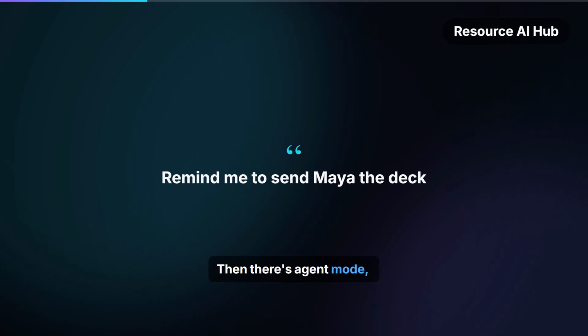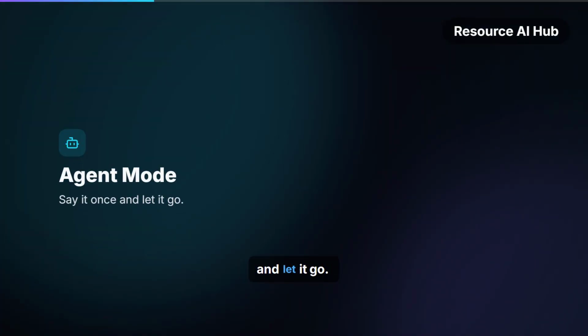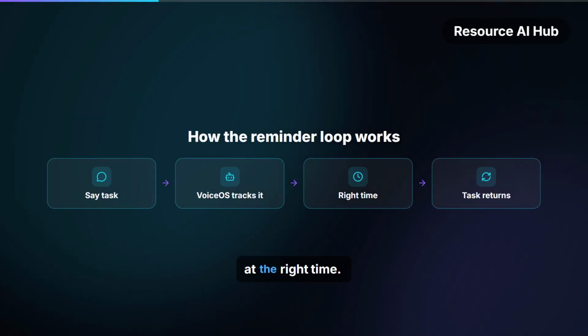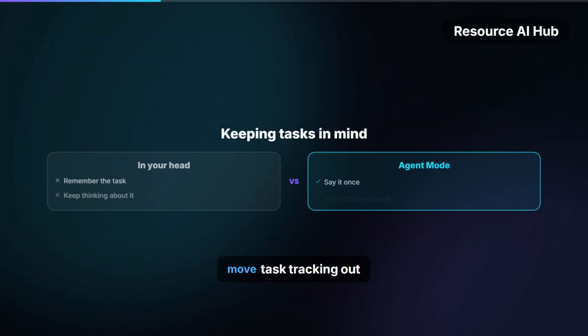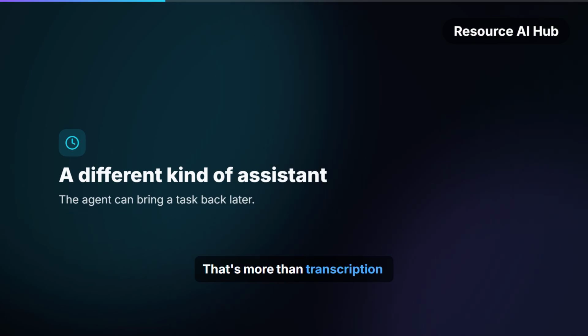Then there's Agent Mode, illustrated with "Remind me to send Maya the deck." Agent Mode is presented as a way to say a task once and let it go. VoiceOS says it keeps track of the task and brings it back at the right time. The idea is to move task tracking out of your head and into the agent. That's more than transcription because the task can return later when it's relevant.